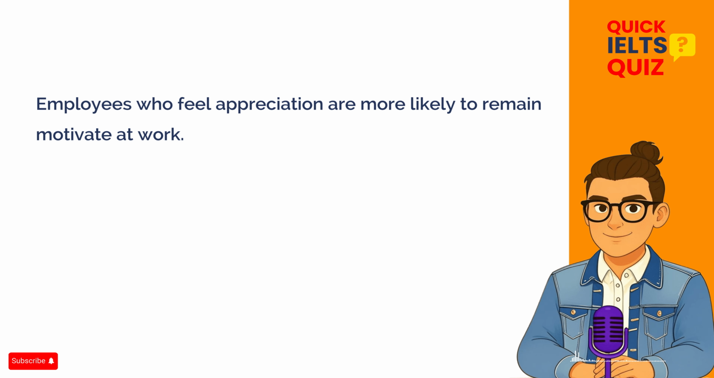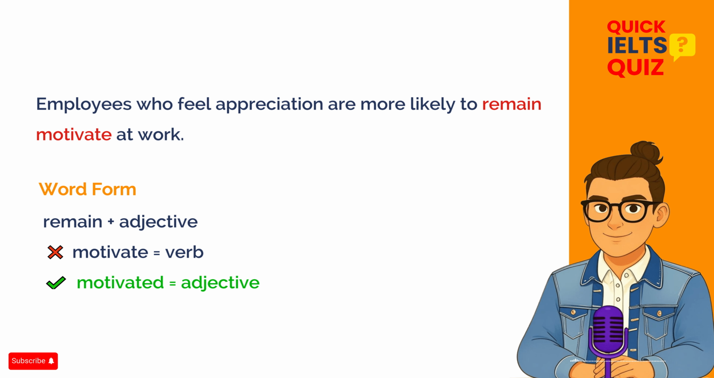In this sentence, there is one main error related to word form. The verb "motivate" is used incorrectly here. After the verb "remain", we need an adjective, not a base verb. So, "remain motivate" is incorrect. The correct adjective form is "motivated". The corrected sentence should be, "Employees who feel appreciation are more likely to remain motivated at work."